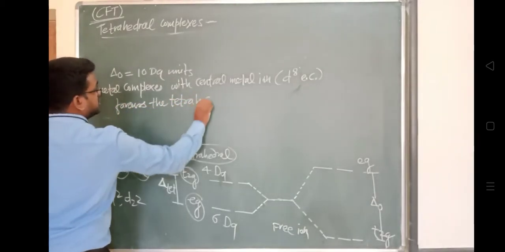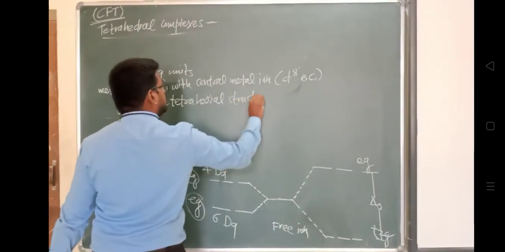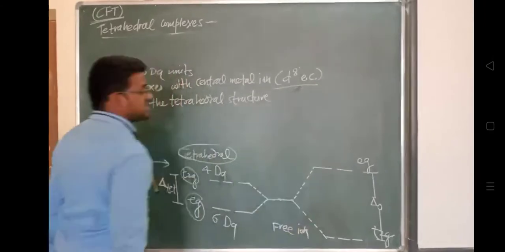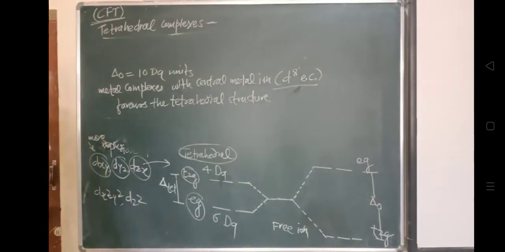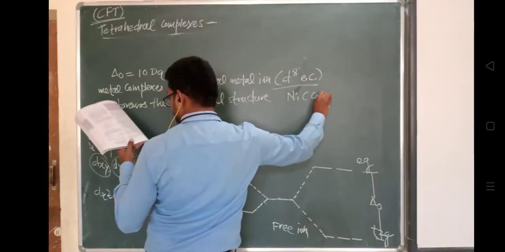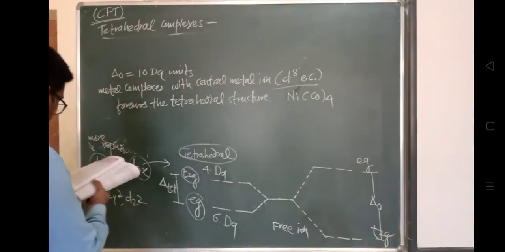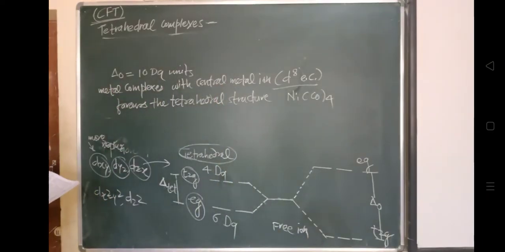So generally the tetrahedral structure will be favored due to this d8 electronic configuration. The example is Ni(CO)4, which favors the tetrahedral structure. So this is about the tetrahedral complexes.